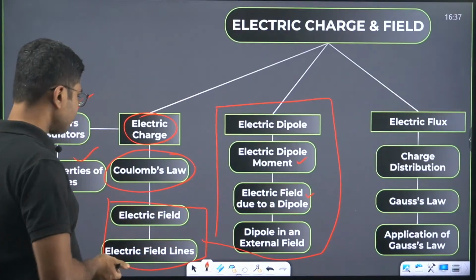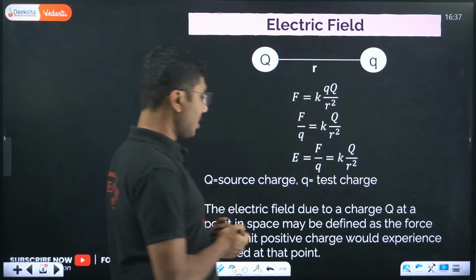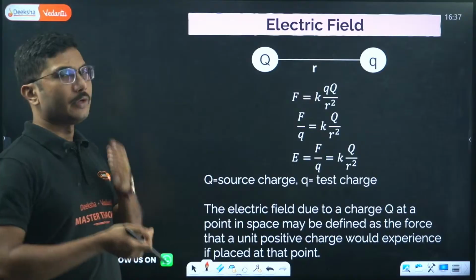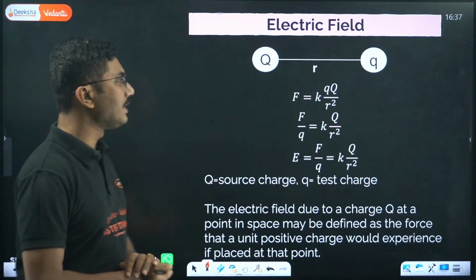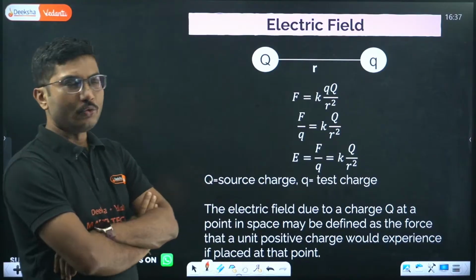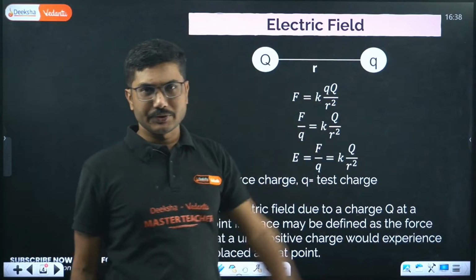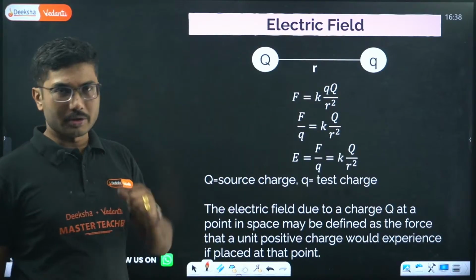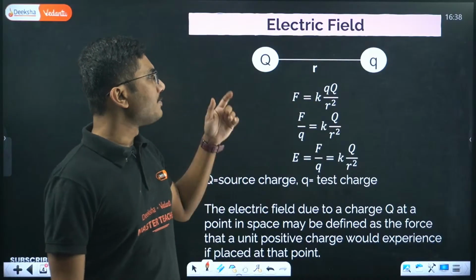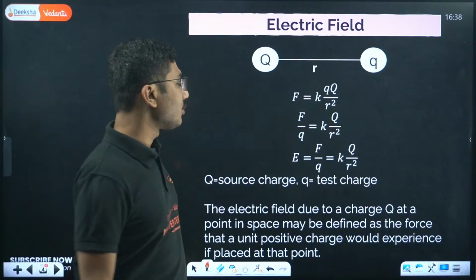Now, let's continue with today's class. First we will discuss electric field. So what is electric field? In our last class we saw that Coulomb's law is given by F = kQ1Q2/r². Now let us say we have two charges, capital Q and small q. The force between them is given by k q Q / r².